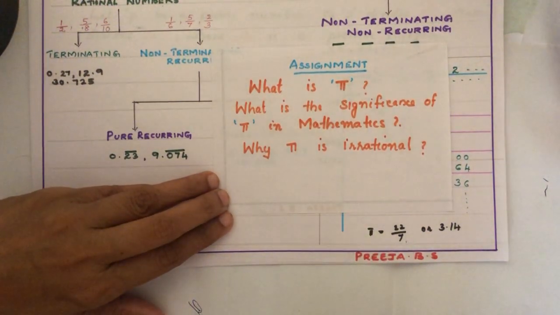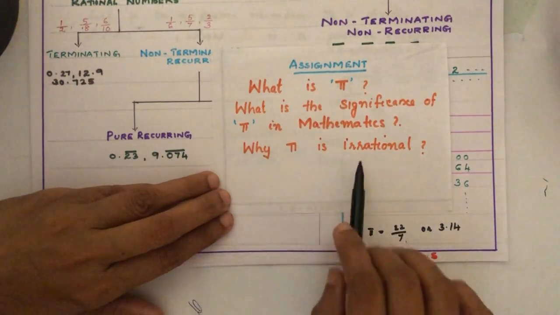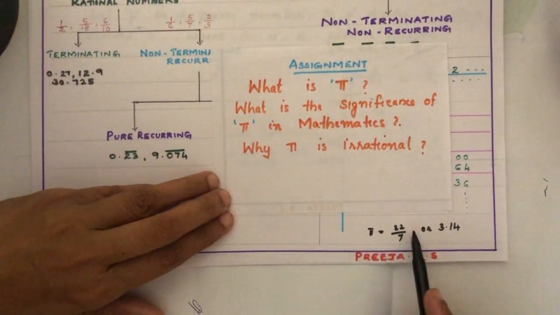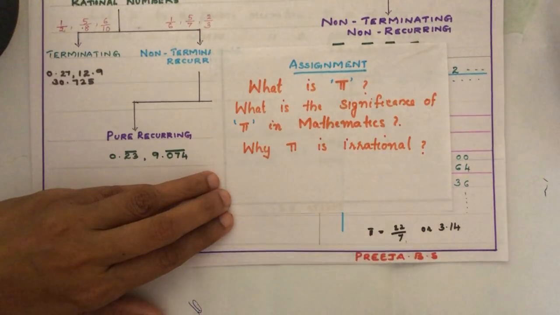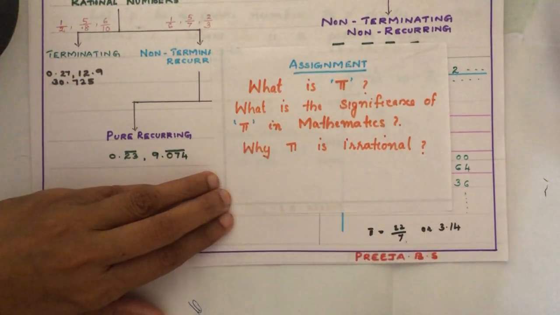Find out the answers to these questions and write them as an assignment in our school paper itself, and you can send it to the teachers. Why is pi called irrational, even though we are taking the pi value as 22/7 or 3.14? And where are we applying pi in mathematics?